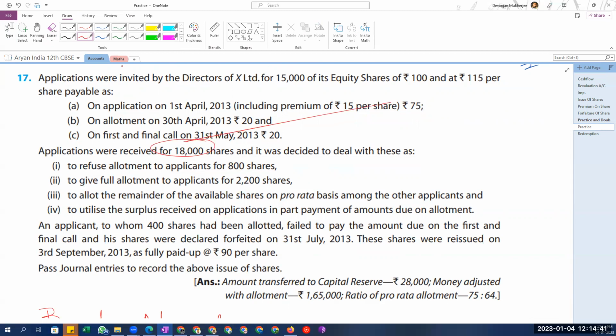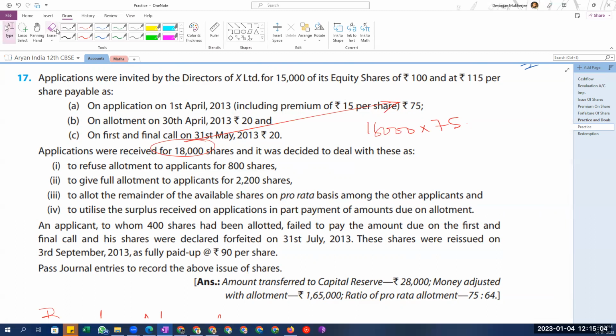So then everybody is paying me 75. That is what I'm telling you. When receiving the money, we will have no recognition of what money is received. Everything will be received as a bundle. So 18,000 into 75 will be received. Once we receive that, we go into the next entry.